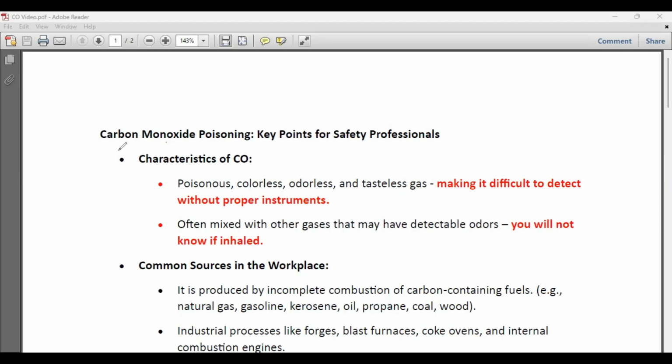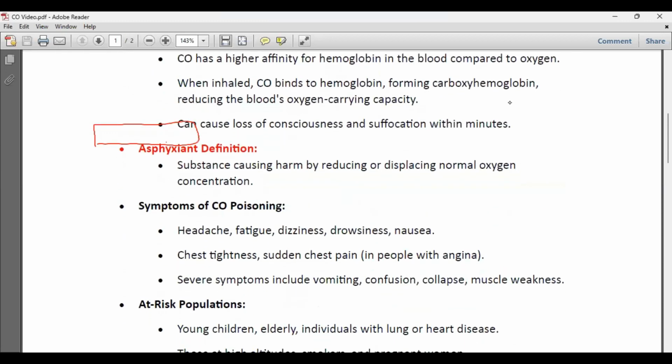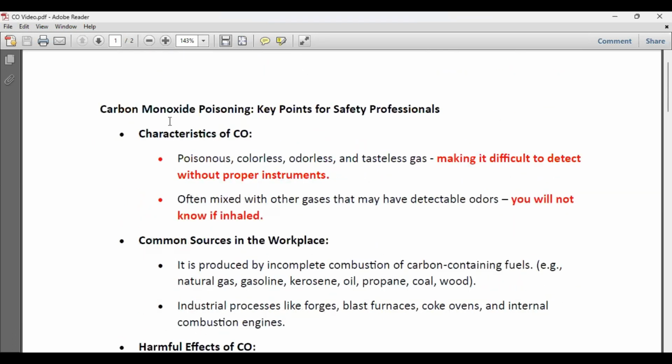Hello friends, today we will be discussing carbon monoxide. We will be discussing all the properties of carbon monoxide, then what asphyxiants are, then what are the various harmful effects of carbon monoxide, what is carbon monoxide poisoning, and what should be done. So we'll be covering carbon monoxide in detail, and why this gas is very important: because this gas is mostly found in all oil and gas refineries and most of our oil and gas operations.